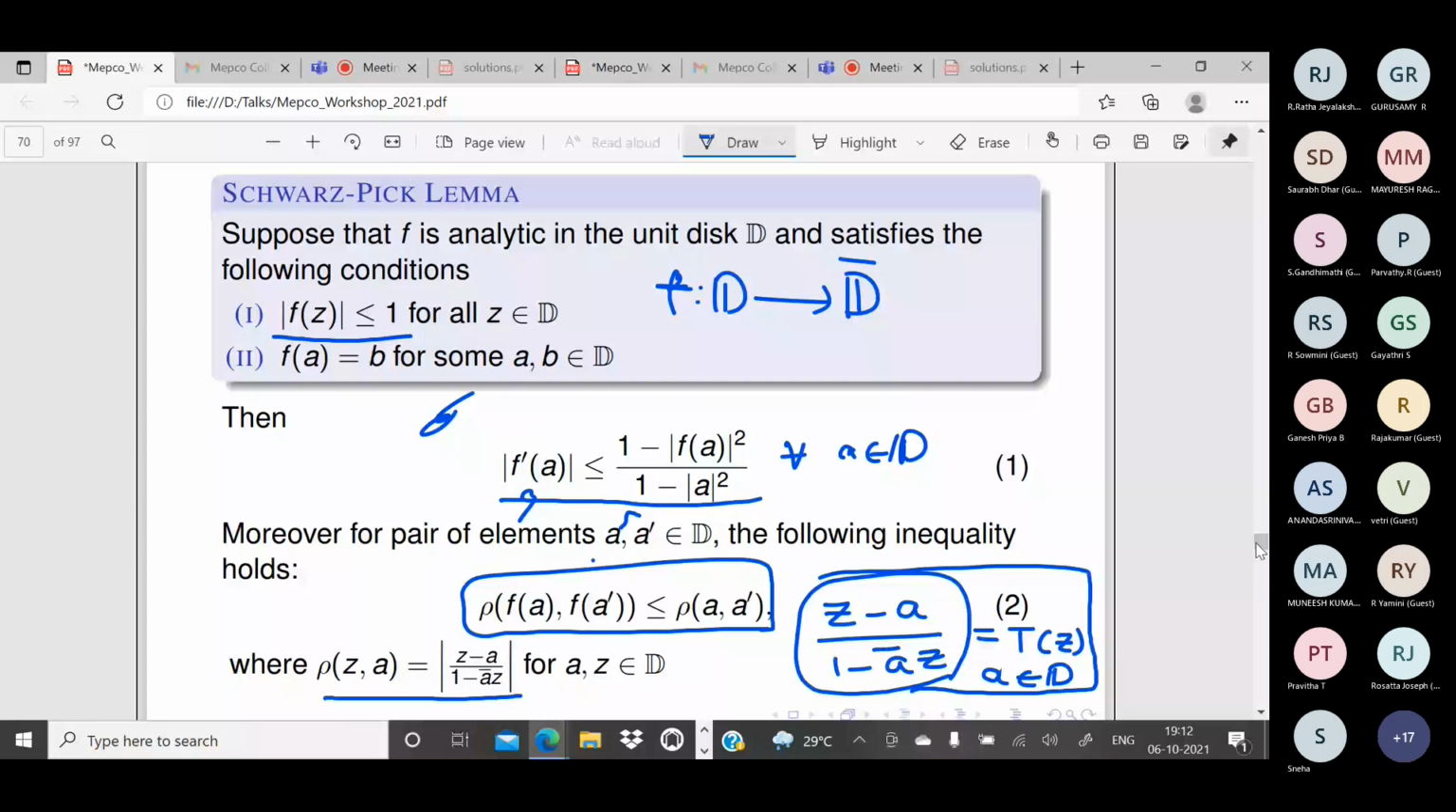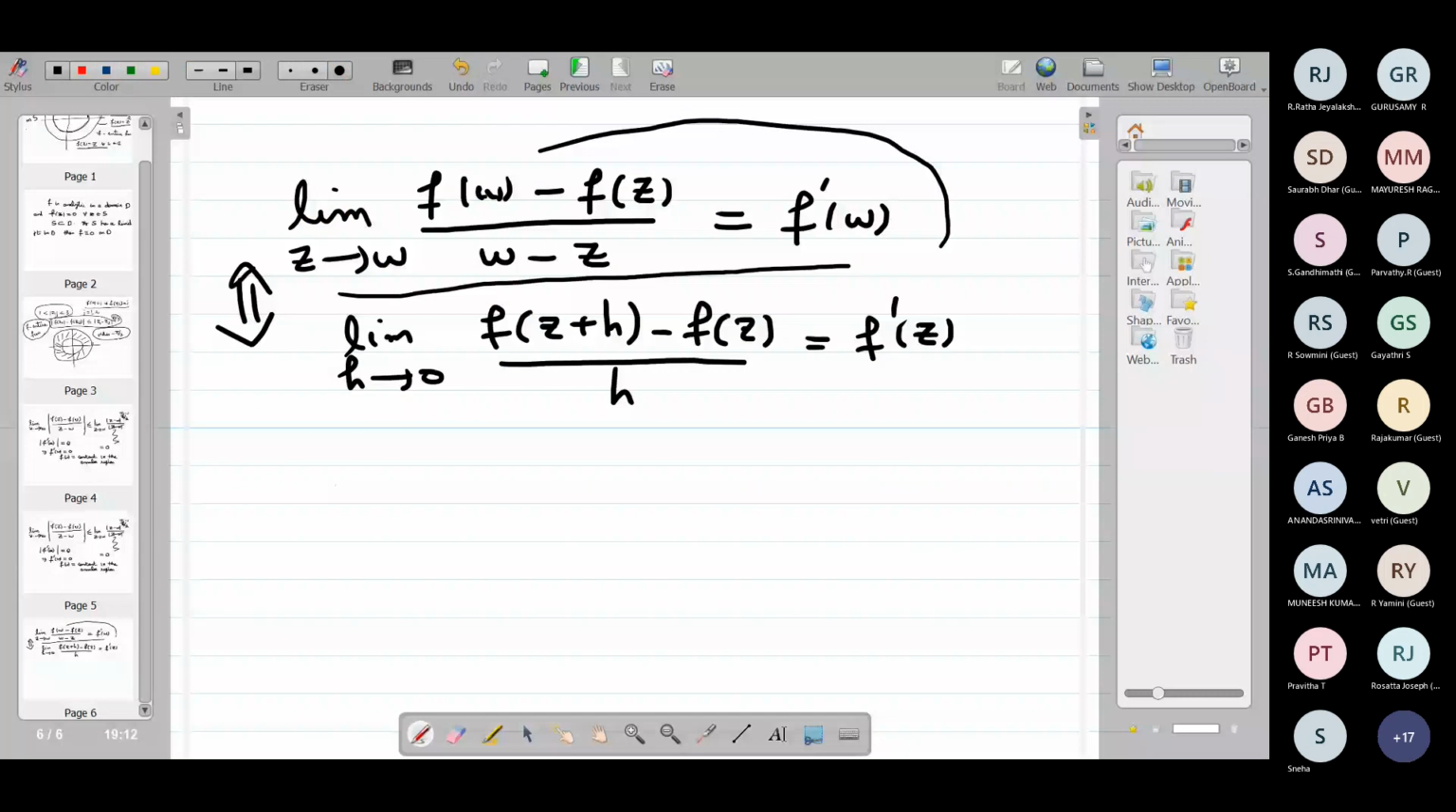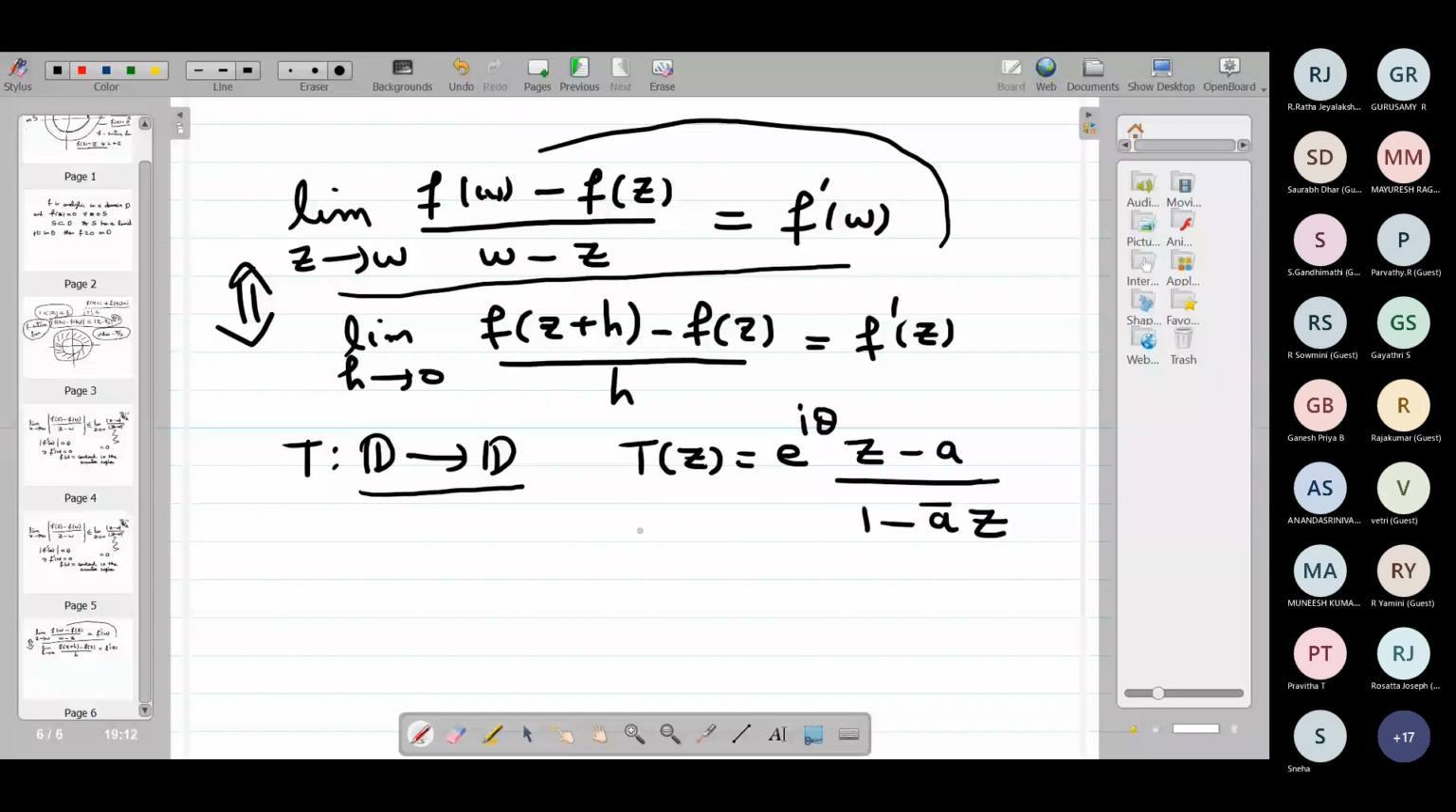I'm not going to prove this, but if T is a Mobius transformation from D to D, then T will be of this form: T of z equals e power i theta times z minus a by 1 minus a bar z. Every Mobius transformation from D to D will be of this form. One part is very obvious: if you take this, it will map D to D. The other part is that any Mobius transformation of D is of this form.